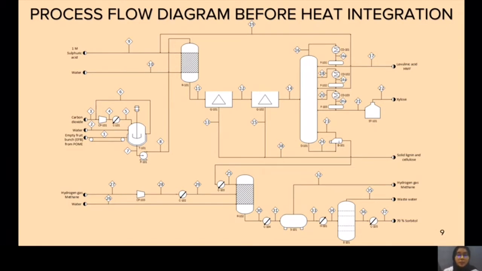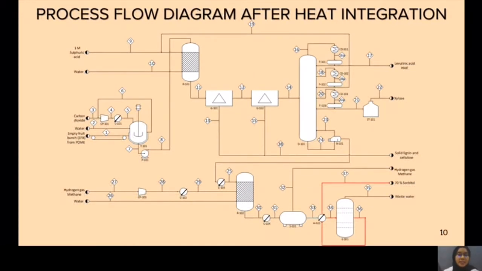Next, the output product from the hydrogenation reactor will enter the flash drum to separate the excess hydrogen gas from the liquid products. Finally, the liquid products will enter the evaporator to remove excess water to obtain the pure product, which is 70% sorbitol. Next figure is our process flow diagram after heat integration. The energy requirement before heat integration is 1484 kilowatt.